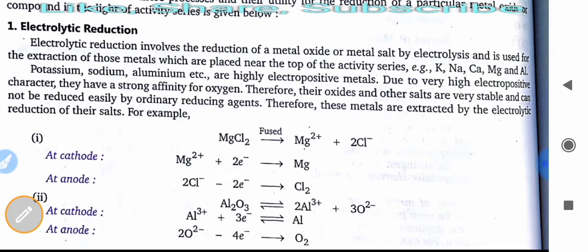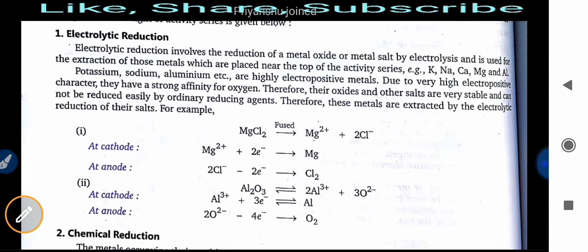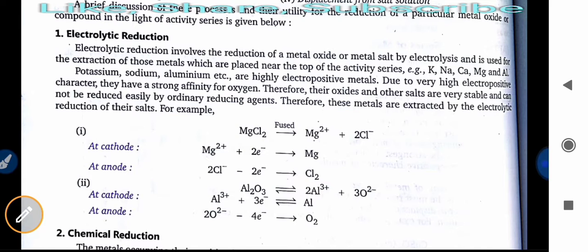If we take the example of magnesium chloride, it should be in its fused condition, and it is converted into its ions. Then at the cathode, the magnesium ion gains electrons and is converted into magnesium metal, and chlorine also evolves there.